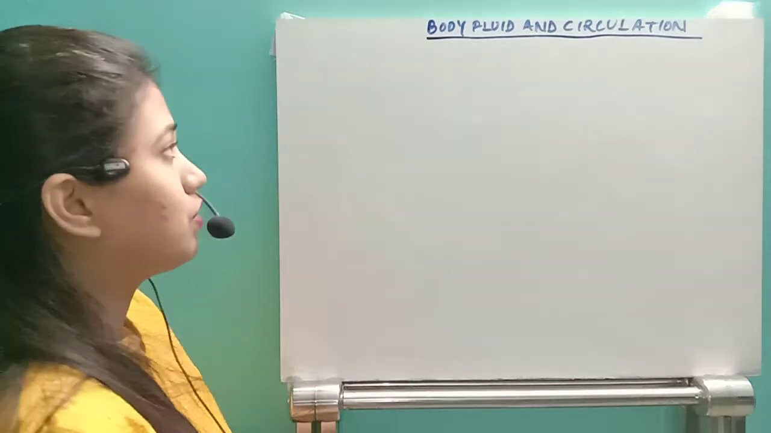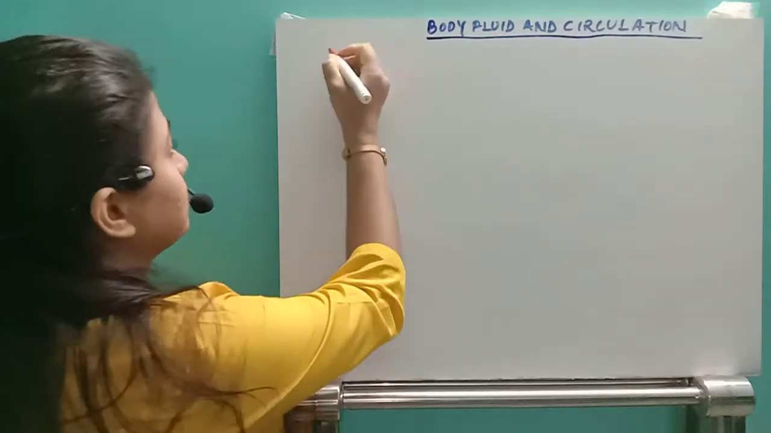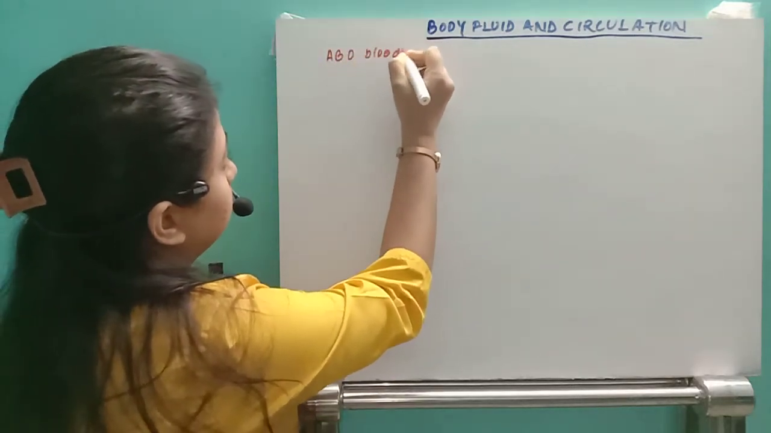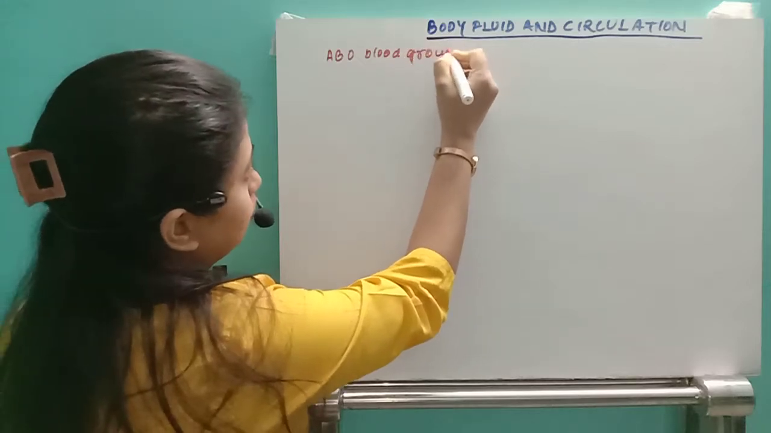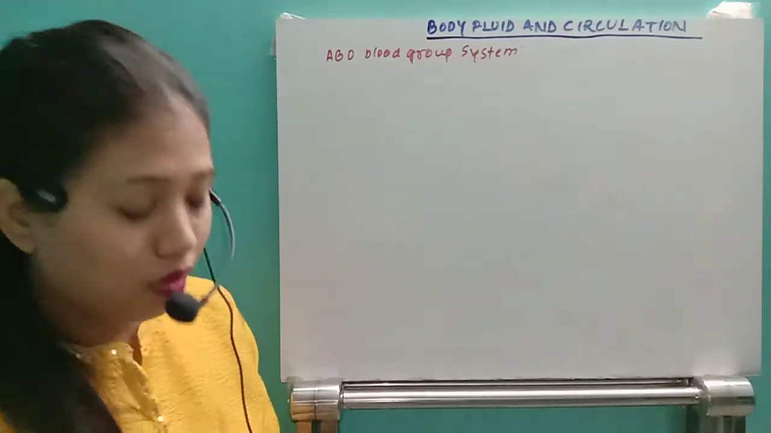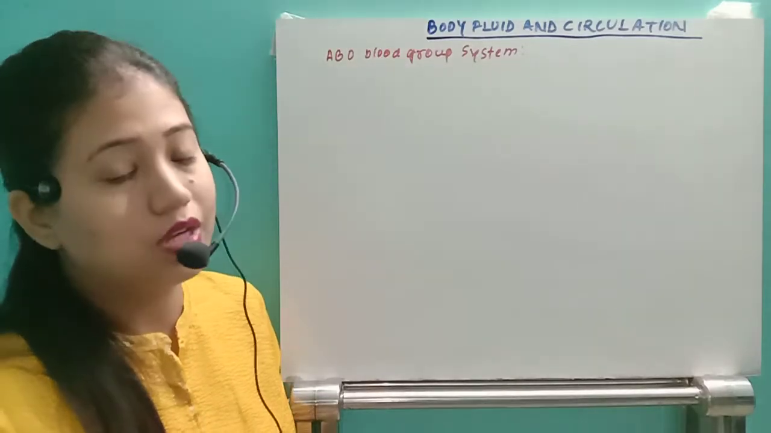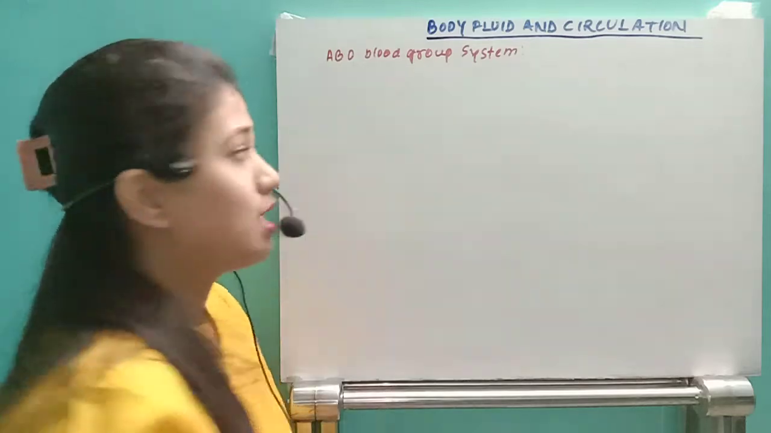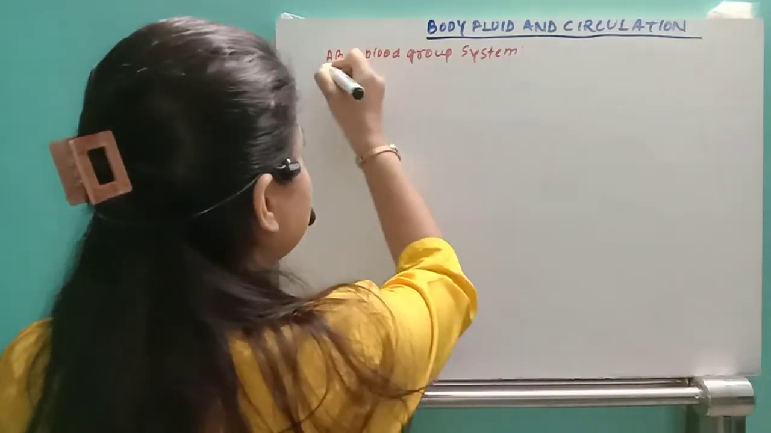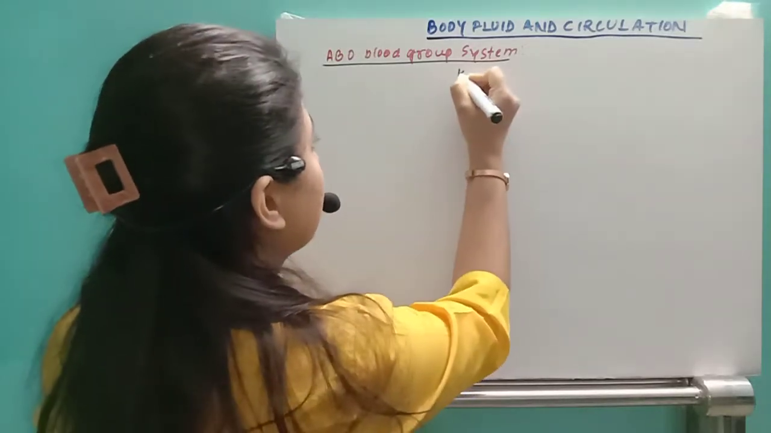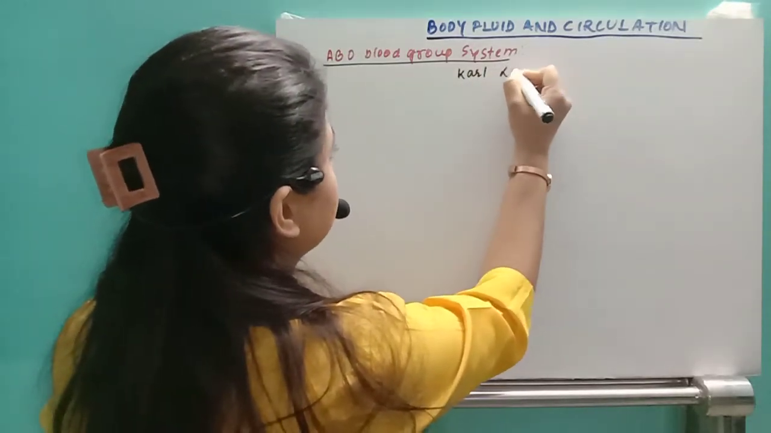So let's just start. What is the ABO blood grouping system? First of all, we need to know about the discovery. This discovery was done by the scientist who discovered the ABO blood grouping mechanism, that is Karl Landsteiner.